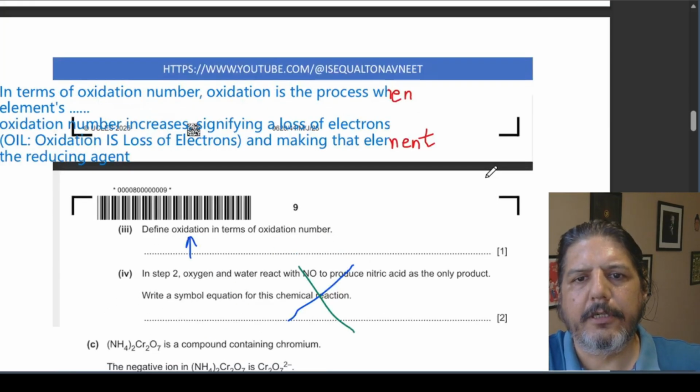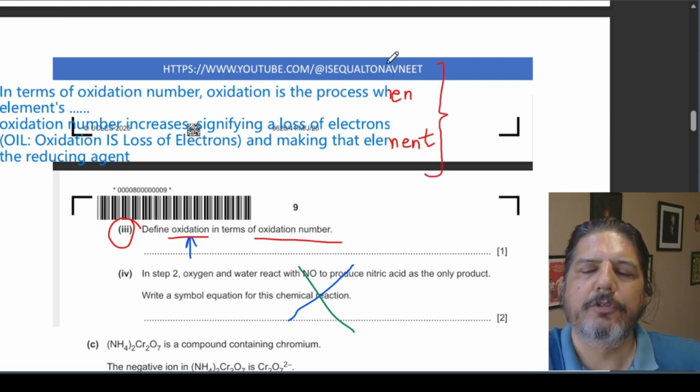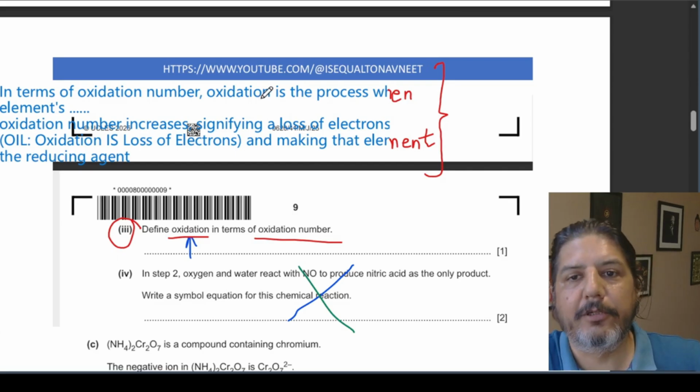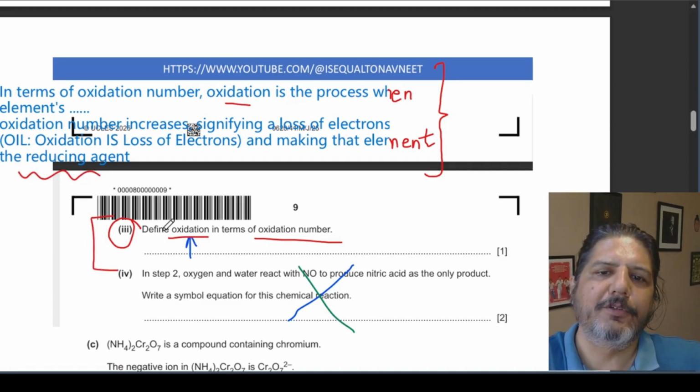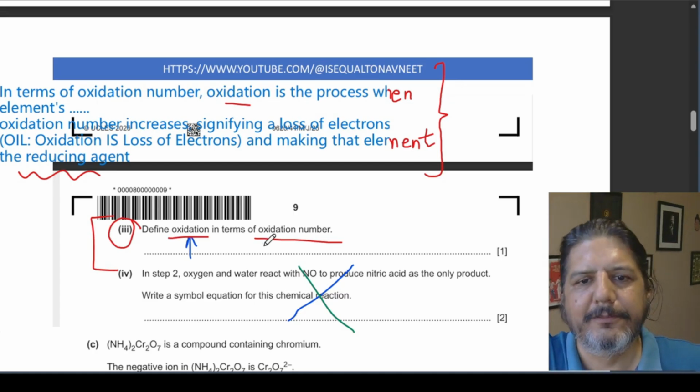Then the next is: define oxidation in terms of oxidation number. This is the definition that we should understand, and if we don't understand, we should be able to cram. In terms of oxidation number, oxidation is the process when an element's oxidation number increases, signifying a loss of electrons, because oxidation is loss of electrons, and making that element the reducing agent. So you can write the definition of oxidation in terms of oxidation number simply: whenever the oxidation number increases, it is oxidation.